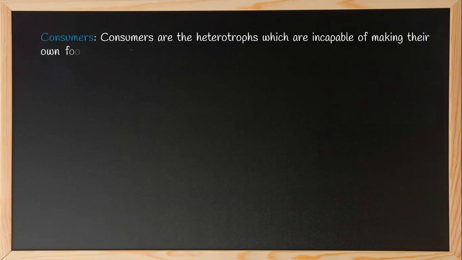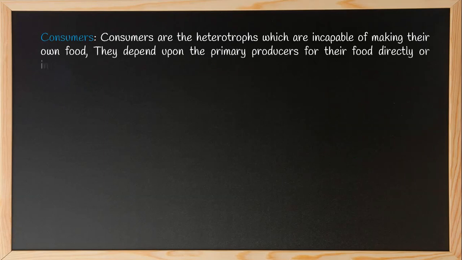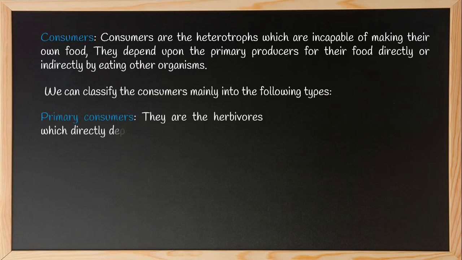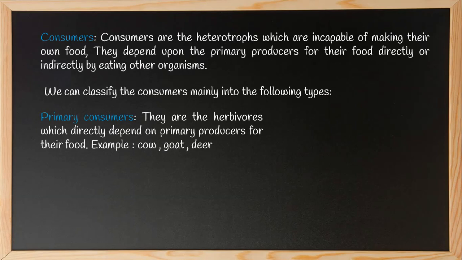Next is the consumer. Consumers are the heterotrophs, which are incapable of making their own food. They depend upon the primary producers for their food directly or indirectly by eating other organisms. We can classify the consumers mainly into the following types. Primary consumers, they are the herbivores which directly depend on primary producers for their food. Example, cow, goat, deer.